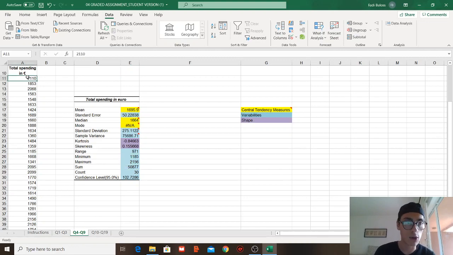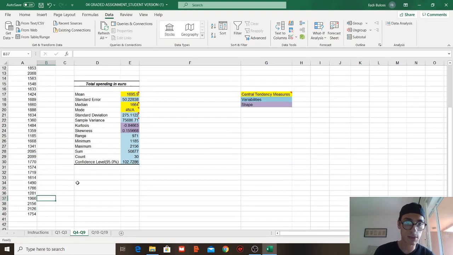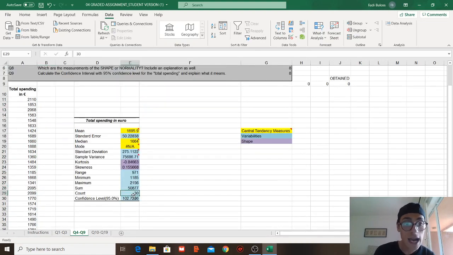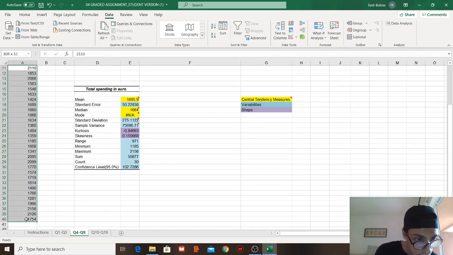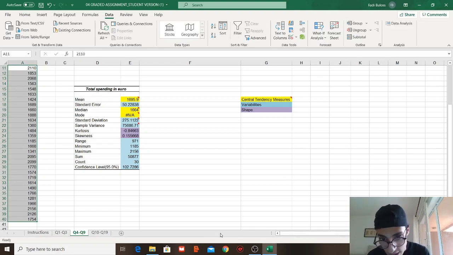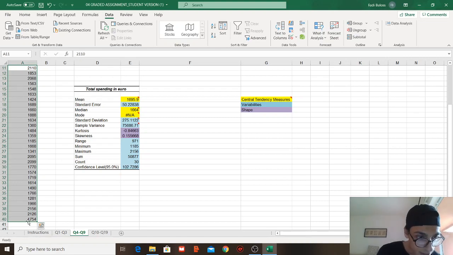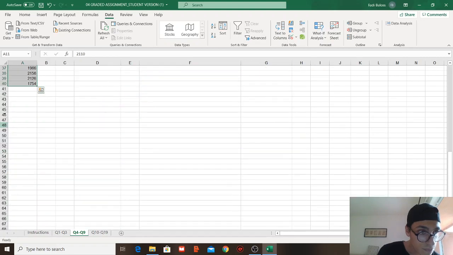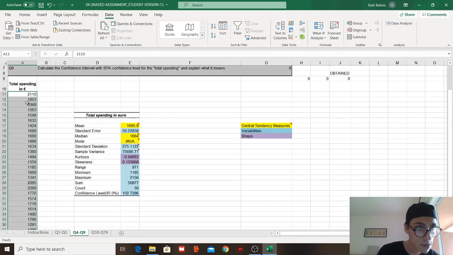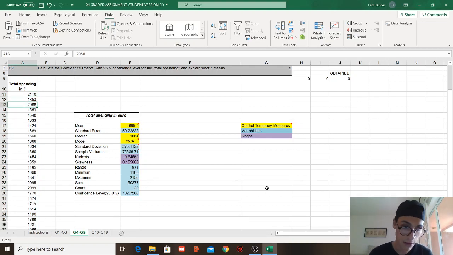Sum is literally taking all of those observations and summing them to get that number. Count is how many observations we have. If we can scroll down, it can be shown here. I'm not exactly sure, it should be shown here somewhere. But if we count them one by one, it's from 11 to 40, so if we include them, they're going to be 30.